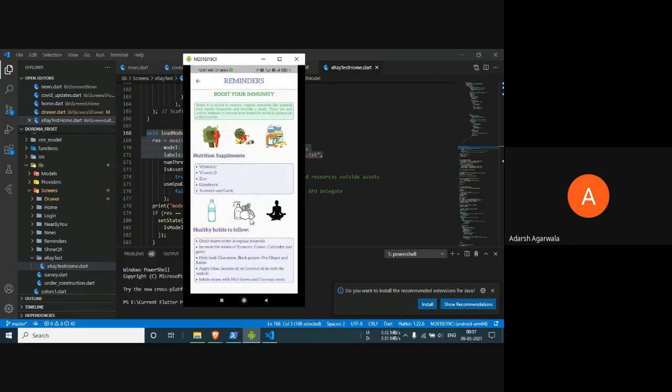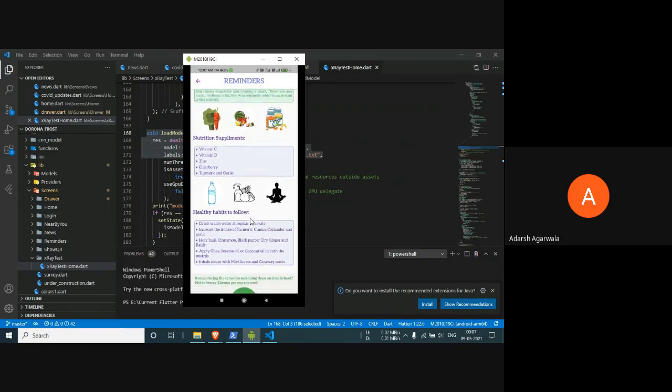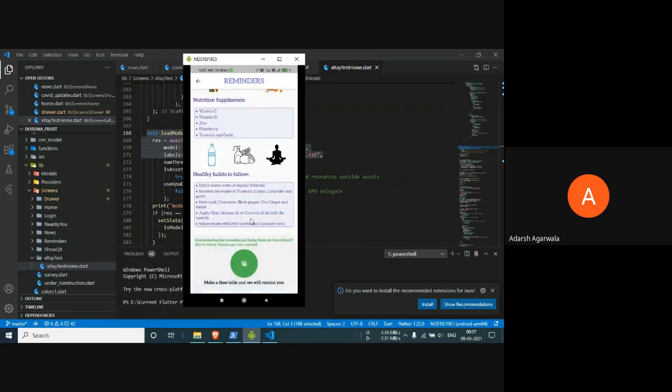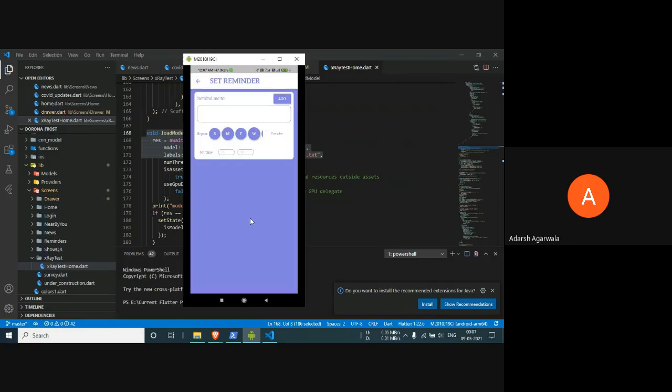WHO, UNICEF and all the healthcare institutions are coming up with different nutrition supplements and healthy habits to follow during this pandemic. Some of them are listed in our application, all directly recommended by WHO and UNICEF. A person can always forget to take their medicines or immunity boosters on time, so we can set a reminder. We have not implemented the whole thing right now, but the UI is somewhat like this.